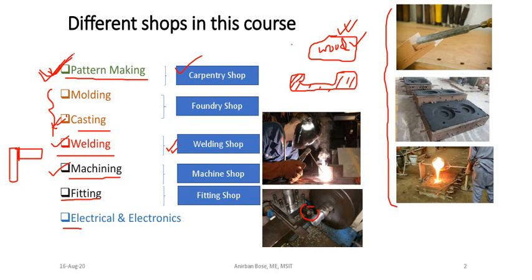Now, in electrical and electronics, in electrical you will be given a job of making household electrical wiring, how that is done. You will see in electronics how to make a full wave rectification, that means how we can convert AC to DC power. That we are going to see in the electronics.